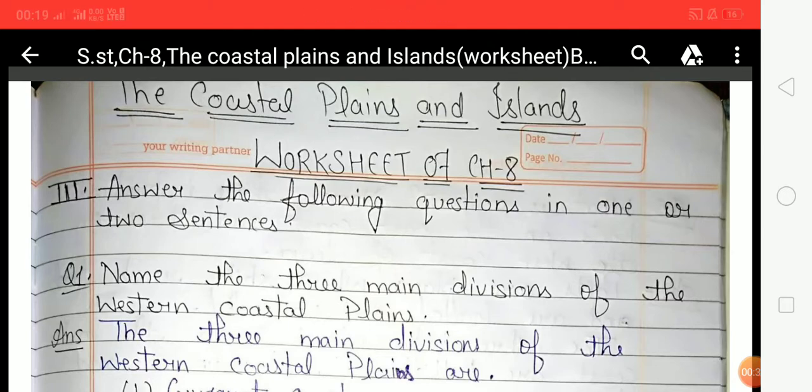So students, first of all, let's have a quick overview of the topic on which the exercise is based. First of all, what is a coastal plain? The place where seawater meets land is known as a coastal plain. And in India, there are two types of coastal plain. First one is the western coastal plain and second one is the eastern coastal plain.